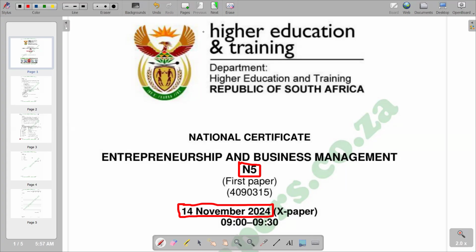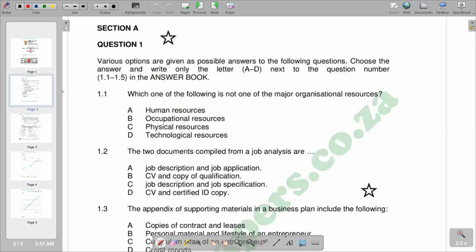So we're going to start on the first question, multiple choice questions, whereby various options are given as possible answers, and only the letter A to D is written next to the question. The following is not one of the major organizational resources, which is not a major organizational resource is occupational resource. So we have got B as the correct answer.